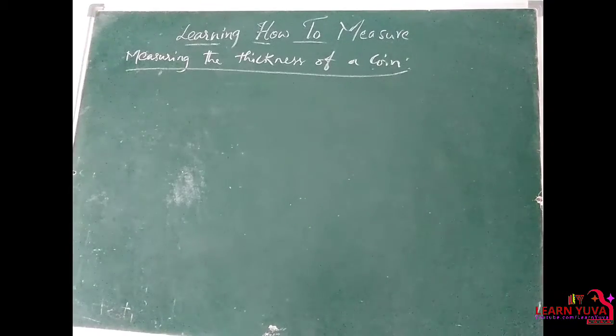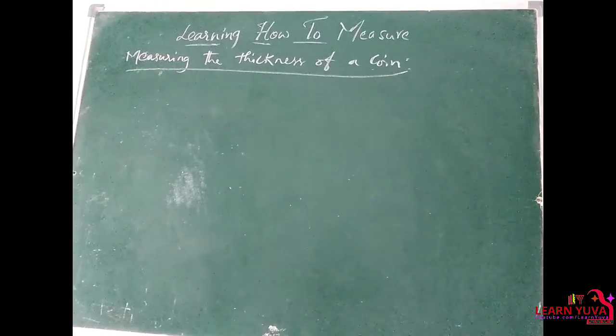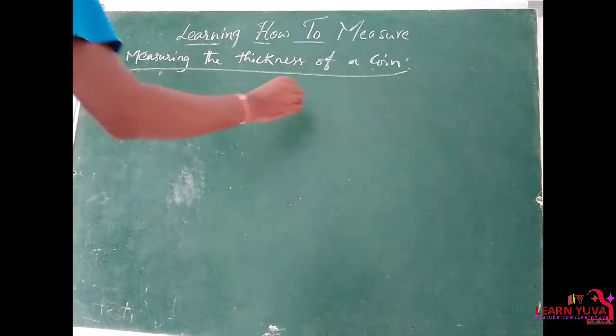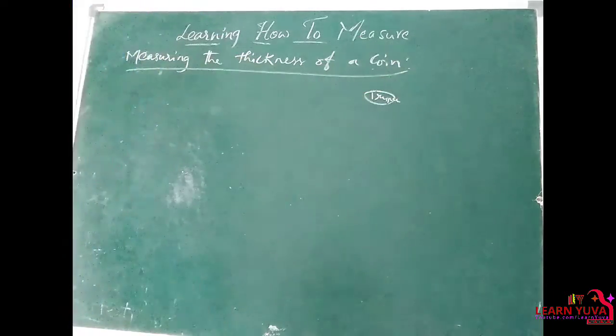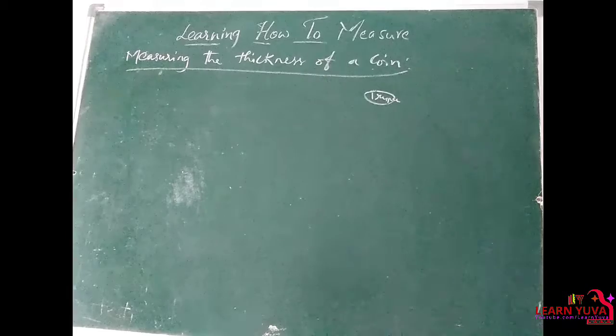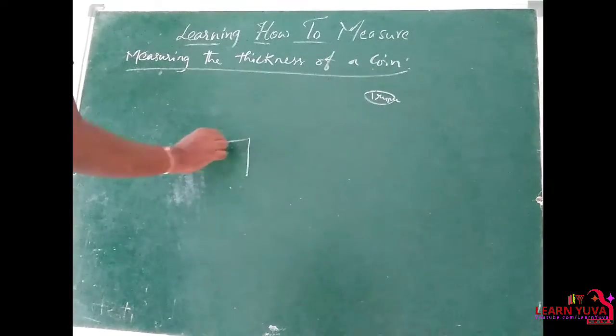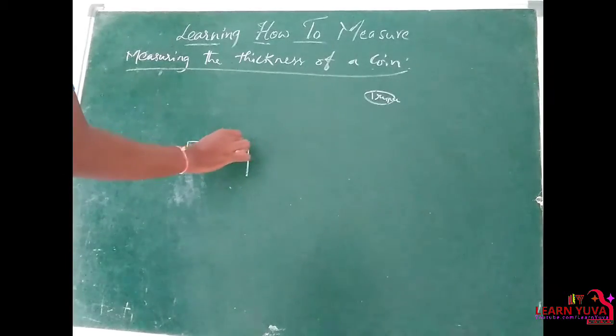Now, measuring the thickness of a coin. How can we measure the thickness of a coin? There is a 1 rupee coin. We cannot measure the thickness of that coin directly. Of course we can measure it using either vernier calipers or a screw gauge, but we cannot measure the thickness of the coin using a meter scale directly. Suppose we want to measure it using a meter scale, here is the process.